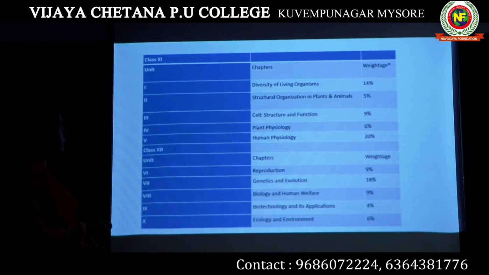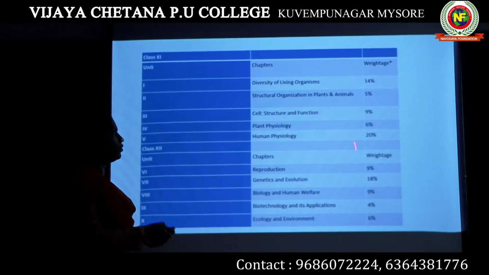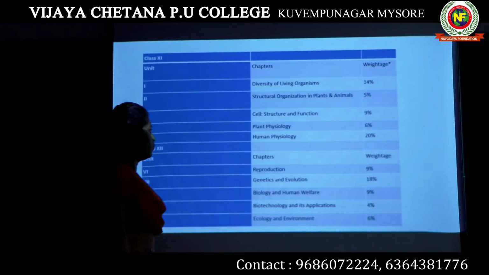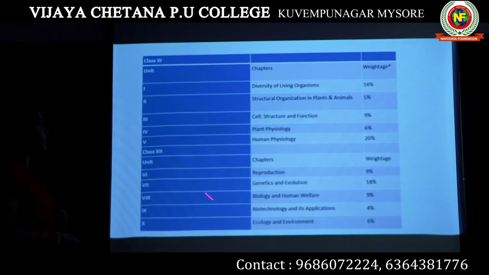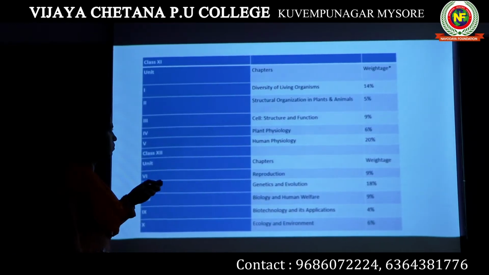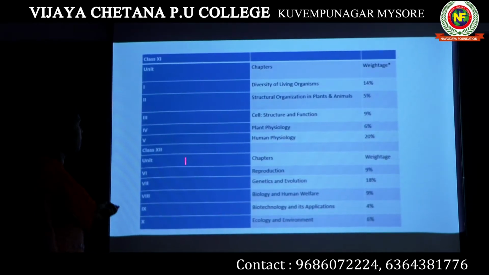For example, human physiology has a weightage of 20%, and genetics and evolution has a weightage of 18%. So you can try to cover these units initially, then move on with the other units. This is how the percentage of weightage is distributed depending upon each unit.